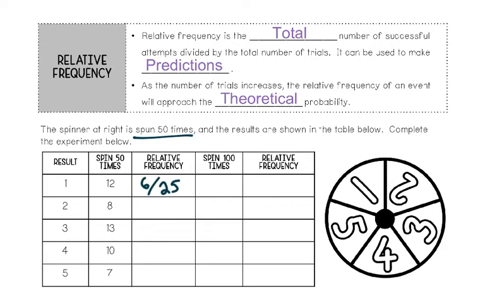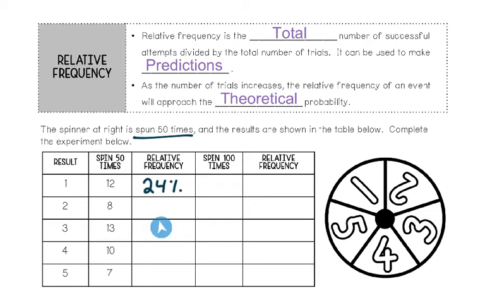Since both of those numbers are even, I know that 2 goes into both of them, so when I simplify, I just divided both numbers by 2. I got 6 out of 25. You can also write this number as a decimal or a percent. And I do that by dividing. 6 divided by 25 gives me 0.24. Move the decimal over 2 times to get 24%.